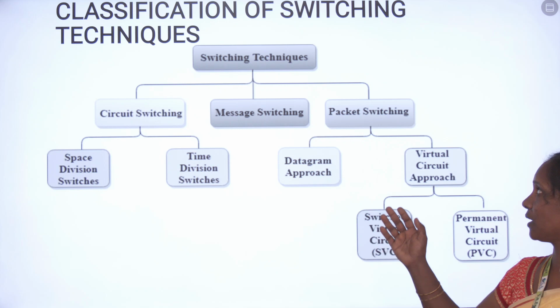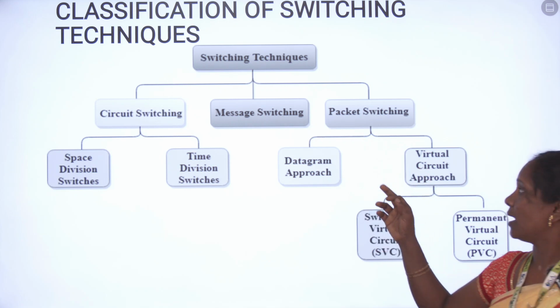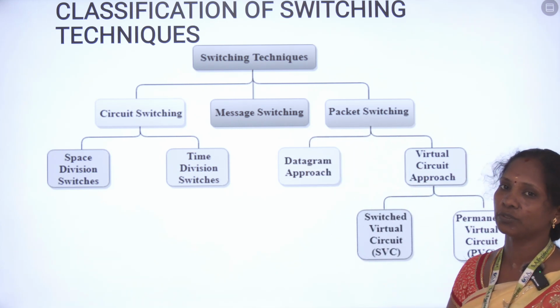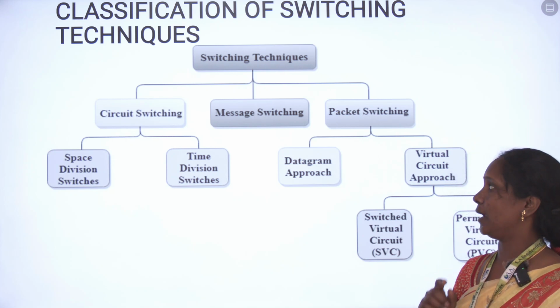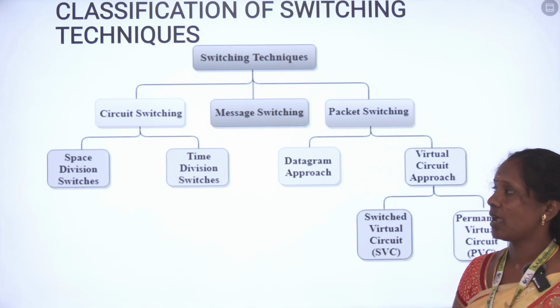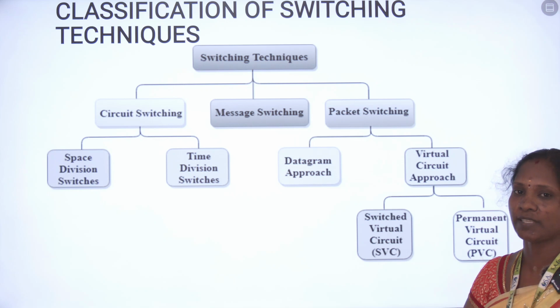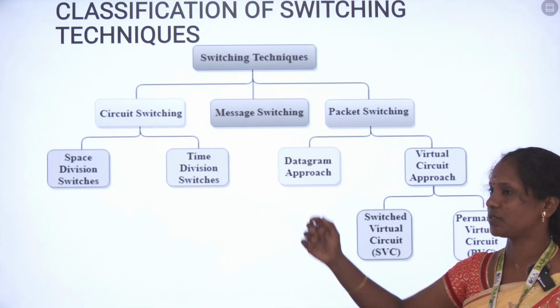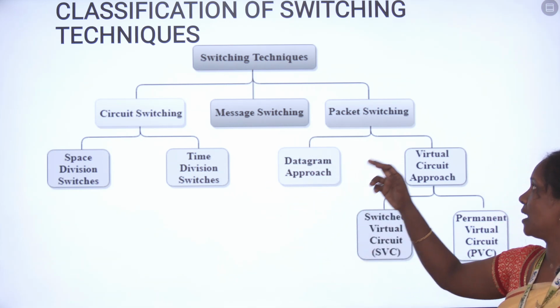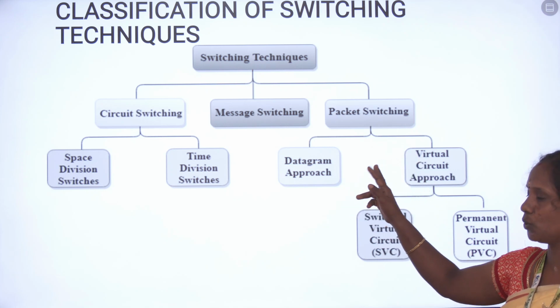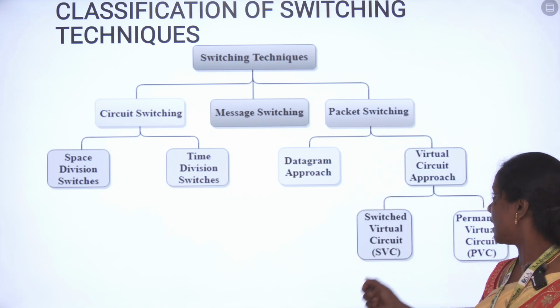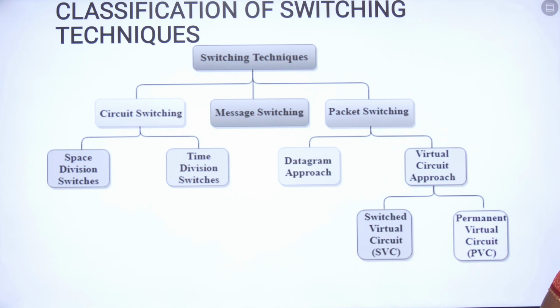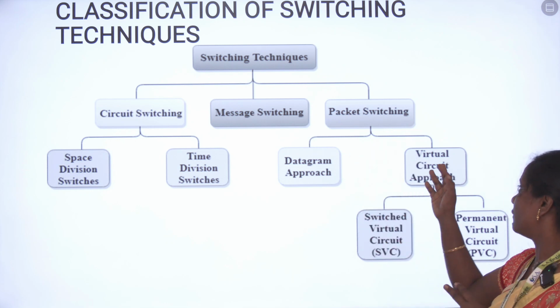Next, the classification of switching techniques. Switching techniques are divided into three types: circuit switching, message switching and packet switching. Circuit switching is divided into space and time: space division switches and time division switches. Packet switching is divided into two parts: one is the datagram approach and the other is the virtual circuit approach. We mainly focus on the virtual circuit approach in our topic.